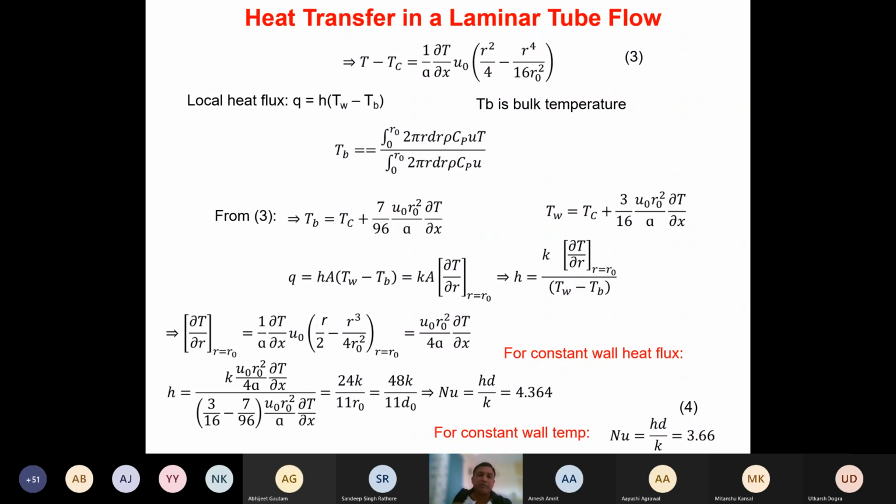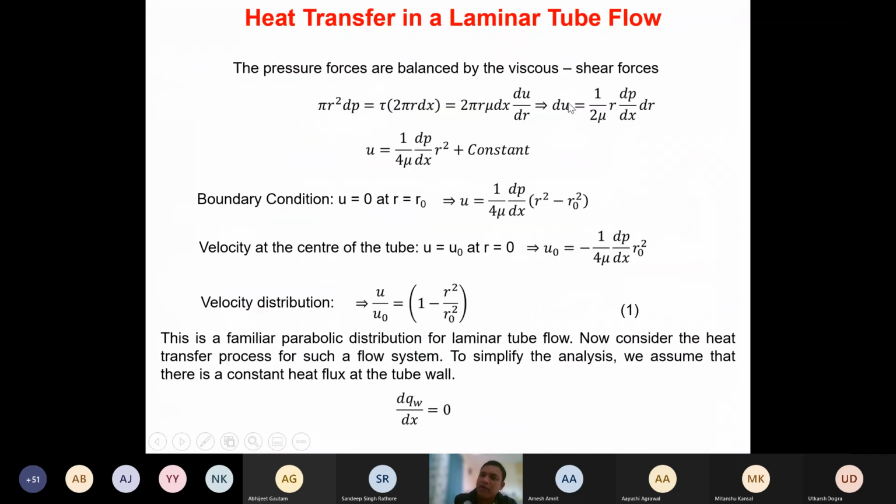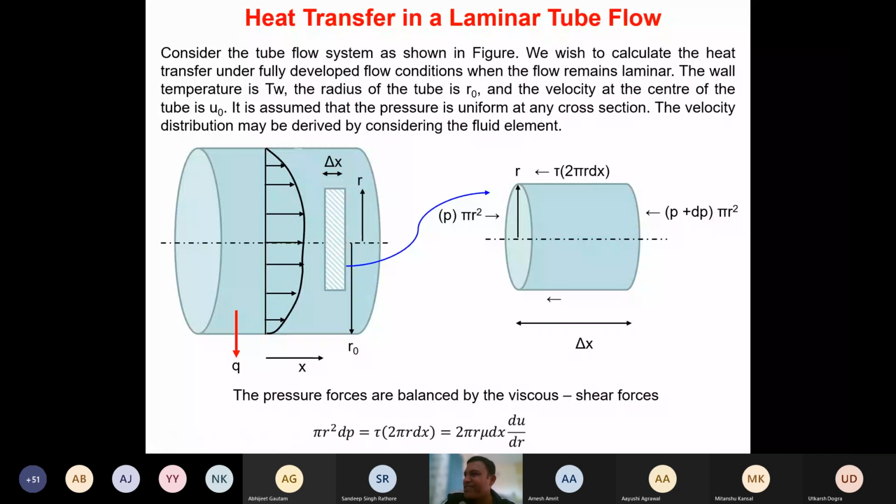Okay. I think in the last class what we discussed is if there is a laminar flow through a tube and simultaneously there is heat transfer from the wall of the tube, how the Nusselt number will be related. Why have we tried to solve this simple problem? Because even for a simple problem like this, we have to do a complicated analysis, and finally we will get the solution.